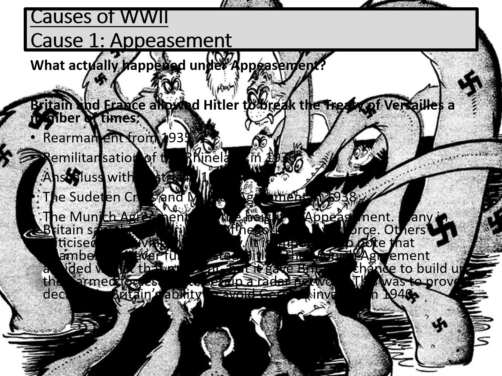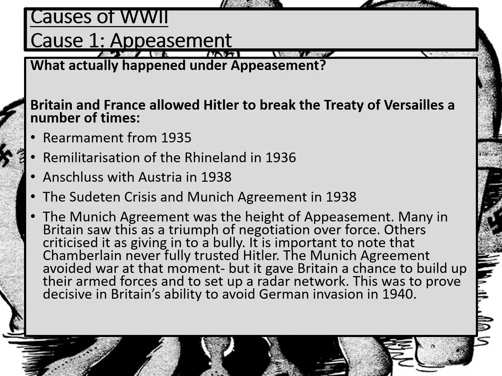So what actually happened under the policy of appeasement? Well, Britain and France allowed Hitler to break the Treaty of Versailles a number of times. Once rearmament was made public in 1935, the British and the French did nothing about that at that point. In fact, you could say that they almost encouraged Hitler, because in 1935, of course, the British